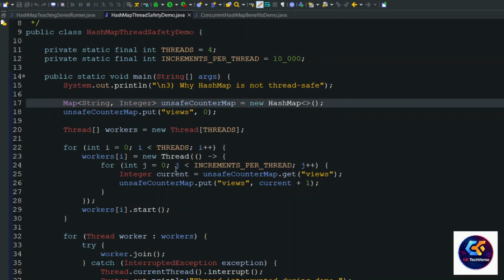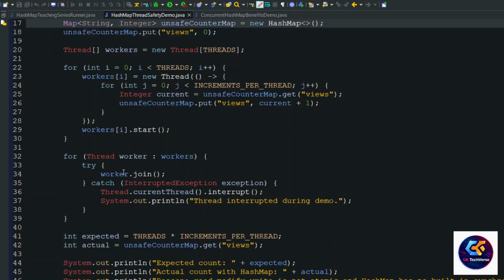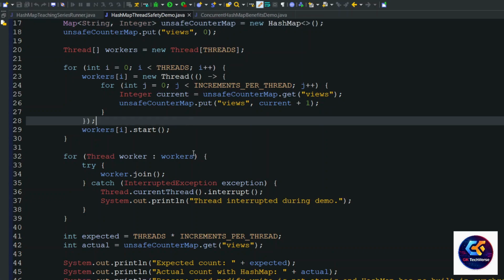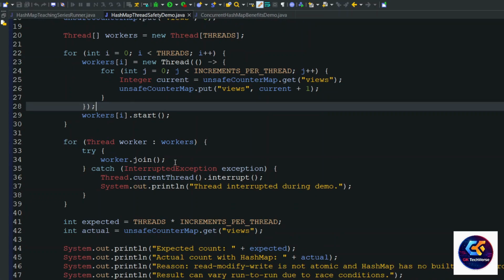So here I have created a HashMap thread safety demo class, and created 4 threads. Each thread performs 10,000 iterations and increases the views count. This worker thread iterates the 10,000 loops and increments the views count. I start the threads and wait for all threads to complete.